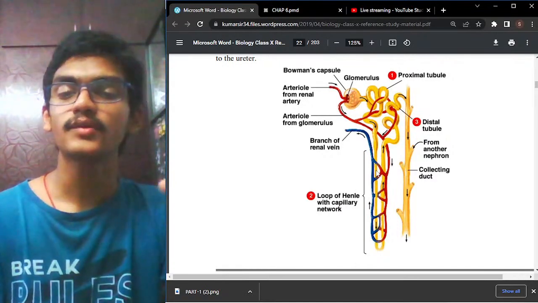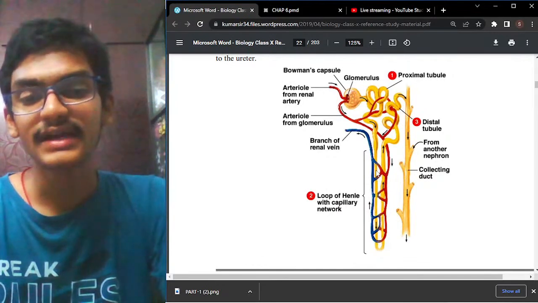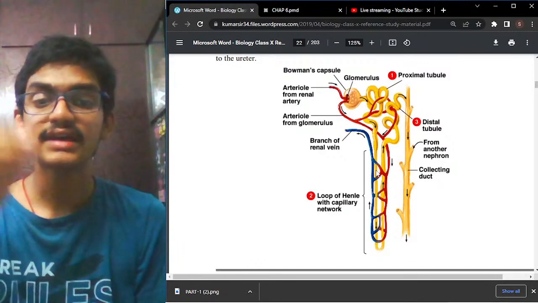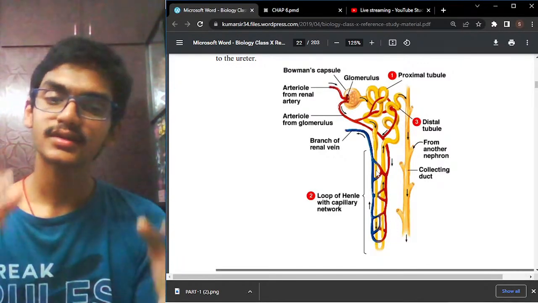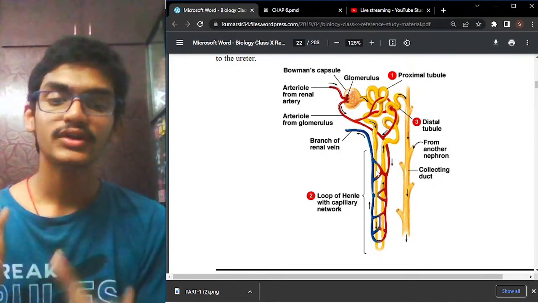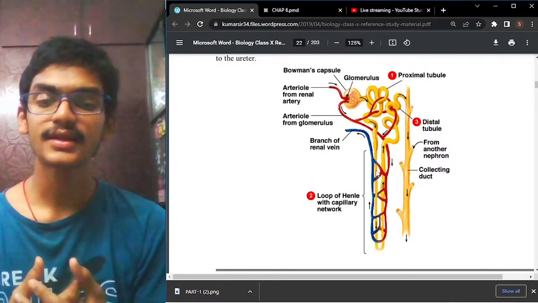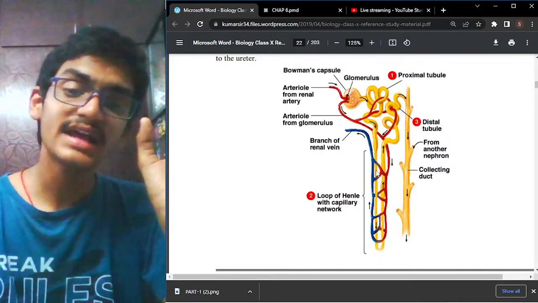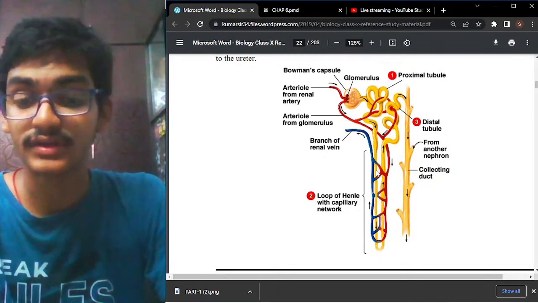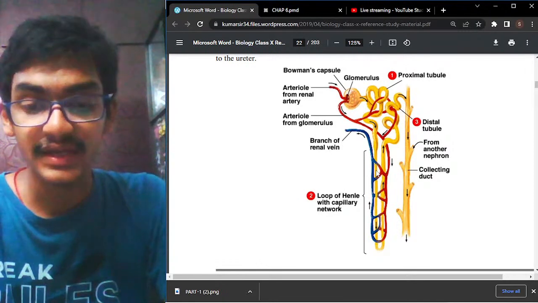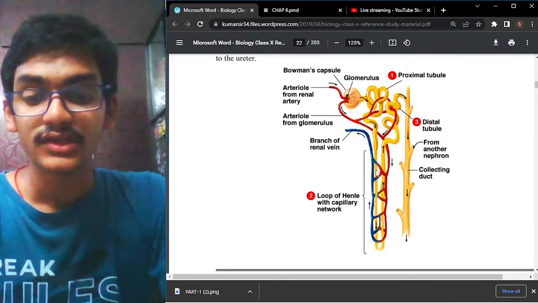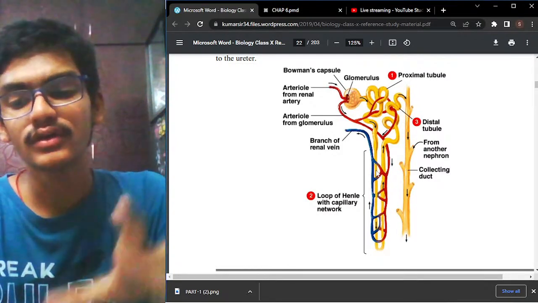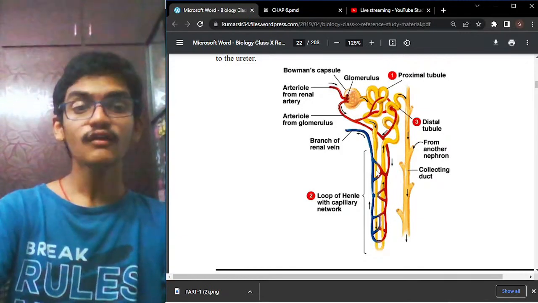The entire urine which is formed is drained out in the collecting duct. Many collecting ducts together form the ureter, which has a connection to the urinary bladder. In the urinary bladder it is stored, and with the help of the urethra it is passed out when we have a sensation of passing urine. If they ask specifically what the function of the collecting duct is, you must remember this point: the tubules from many nephrons empty into a larger collecting duct, and those ducts drain the urine collected from the nephrons into the ureter, which goes into the urinary bladder and finally to the urethra.